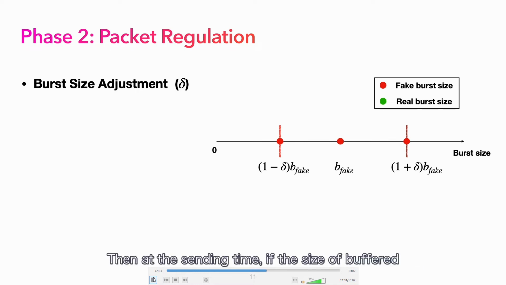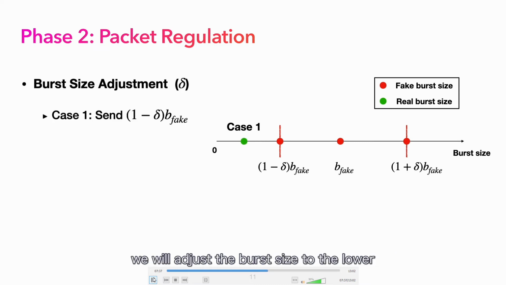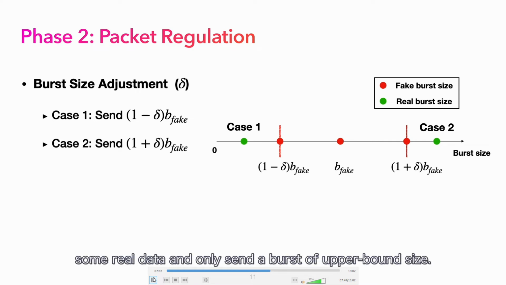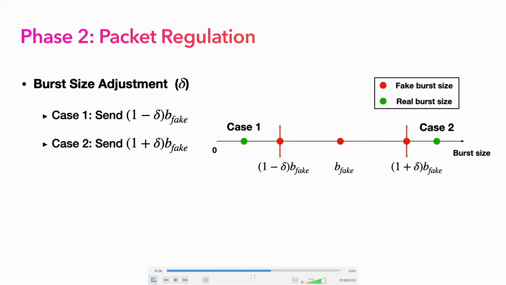Then, at the sending time, if the size of the buffered data is lower than the lower bound value, we will adjust the burst size to the lower bound with some dummy packets. Similarly, if the size of buffered data is larger than the upper bound, we will hold some real data and only send a burst of upper bound size.